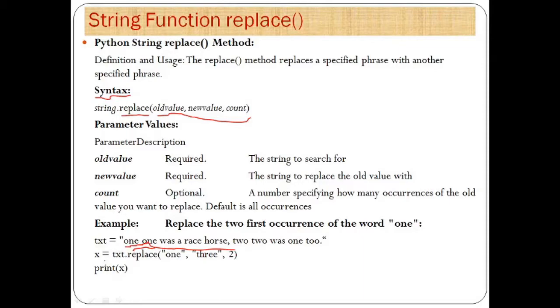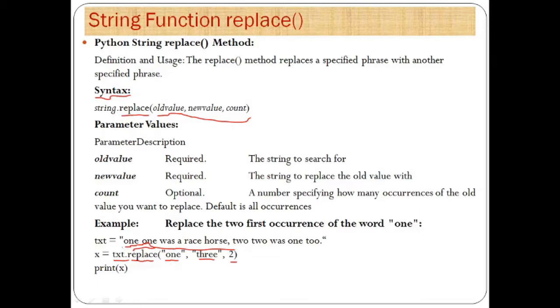So we have taken this text, the dot operator, and using this replace, this is the old value, this is the new value, and this is our count. This count tells us that we have to replace the first 2 occurrences of the word 1. Then we print x.